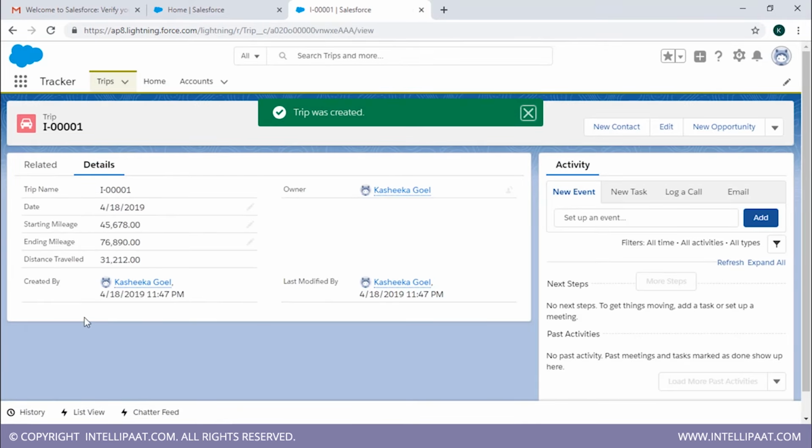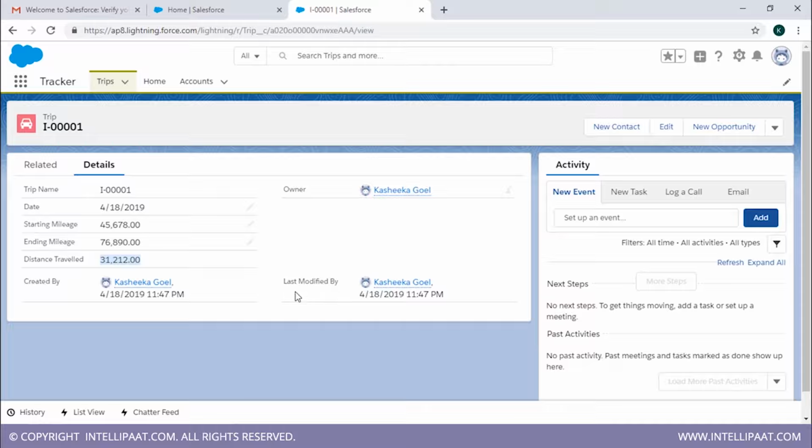The trip was created. Now it will tell you the distance traveled, which was 31,000-something. So the trip name was 1, as the starting value was 1. The format that we had given to them was I dash with 5 zeros, right? It will have the date because we wanted the particular date on which we rented the vehicle. Then we have the starting mileage. We gave the starting mileage as 45,678, and we gave the ending mileage as 76,890, and then it subtracted this, and the distance traveled was this.